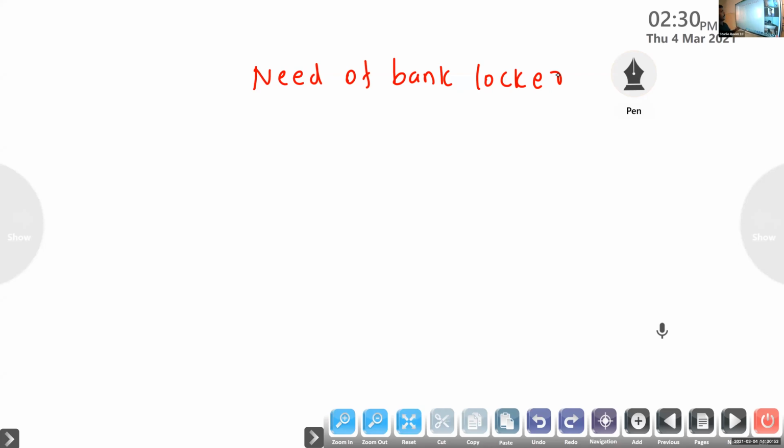Also, if we keep valuables inside the house, whenever we want cash we will easily convert those valuables into cash, so it will be a loss to us. But if you keep them in the locker, then we will save the valuables. After that, in future we can liquidate, we can easily convert it to cash also.